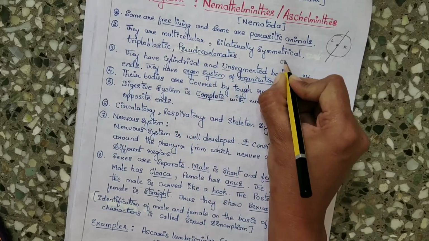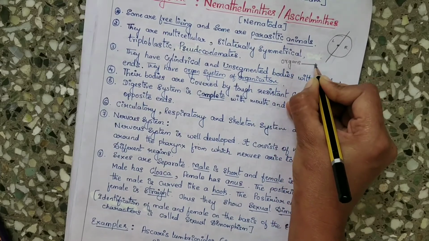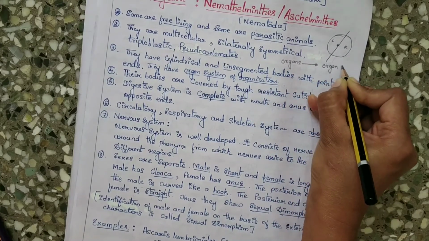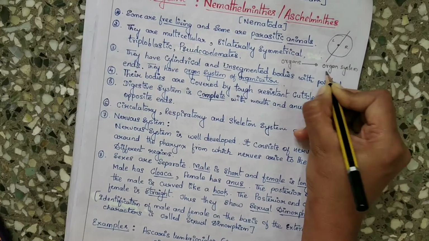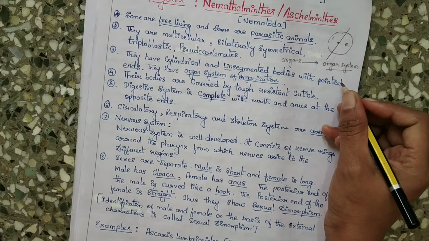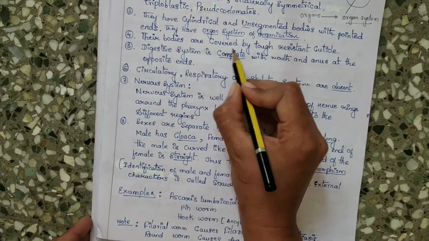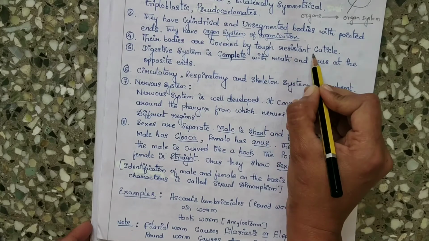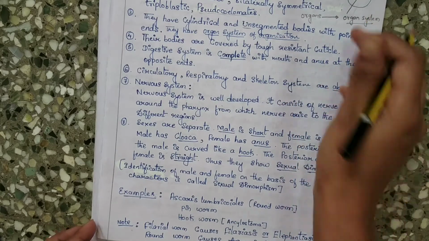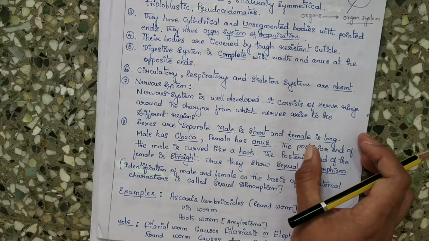Means similar organs aggregate to form an organ system to perform a common function, that actually forms the organ system. Let us move on to the next point. Their body is covered by a tough resistant cuticle.